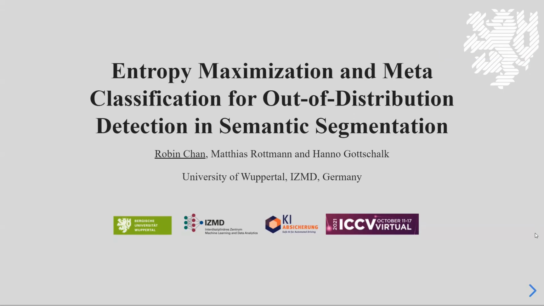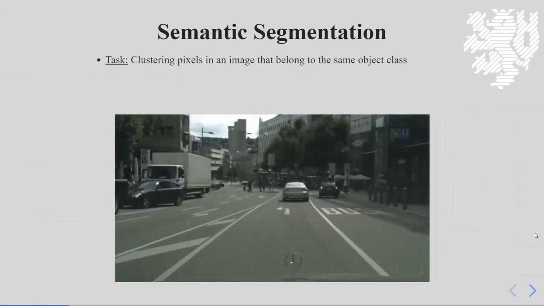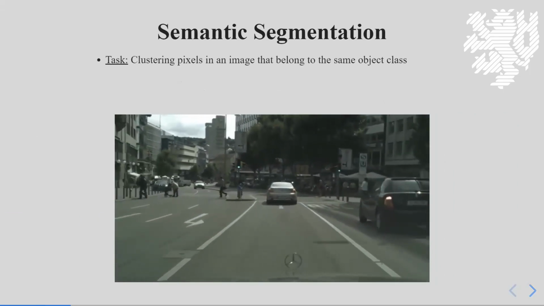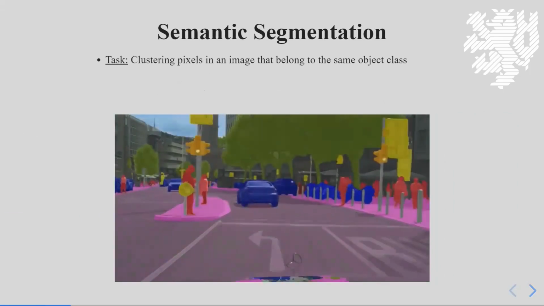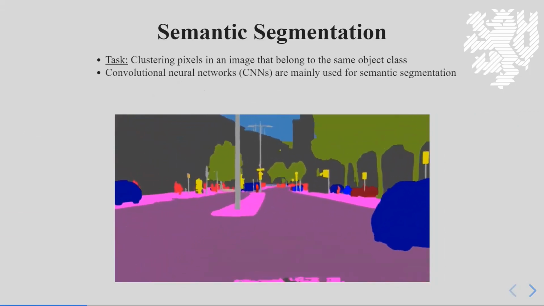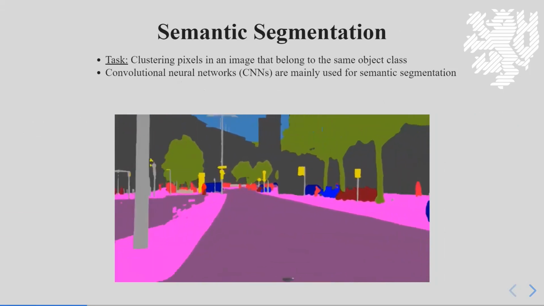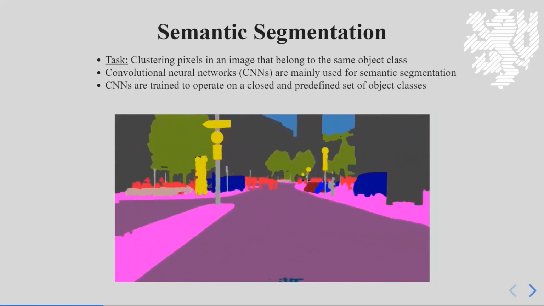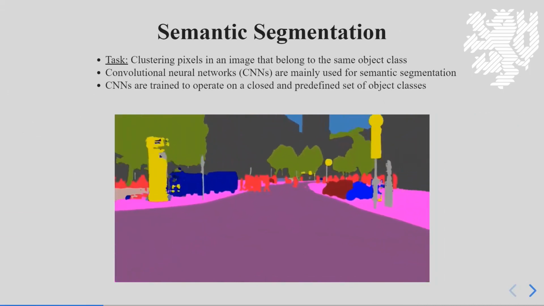Speaking of semantic segmentation, this task can be described as clustering pixels in an image that belong to the same object class. Here we assign each pixel to one color, and one color corresponds to one class. In recent years, neural networks have been established as the main tool for semantic segmentation, and those models are usually trained to operate on a closed and predefined set of object classes.